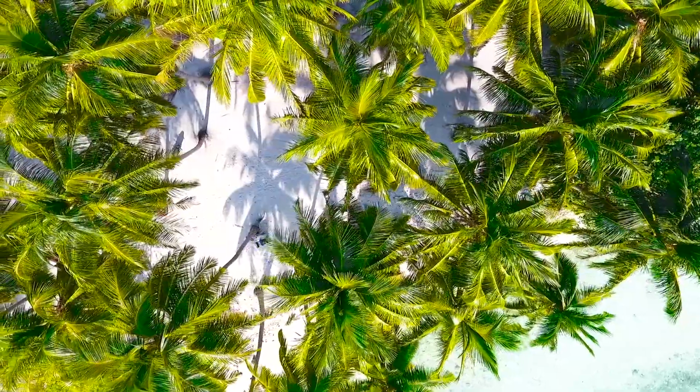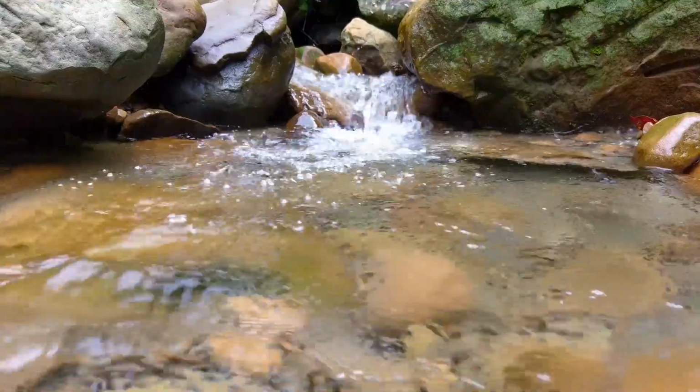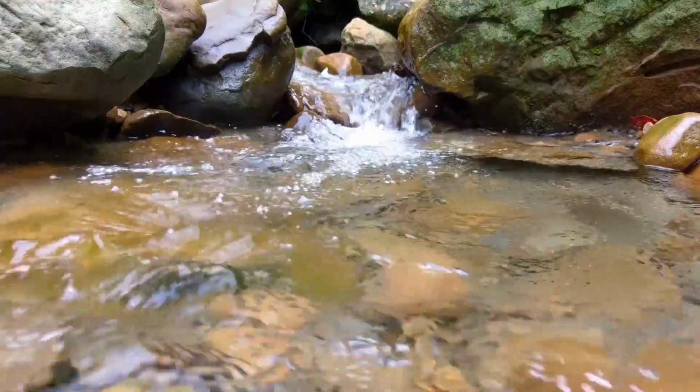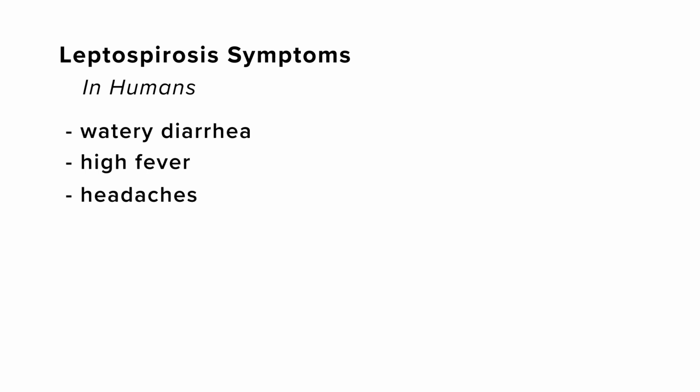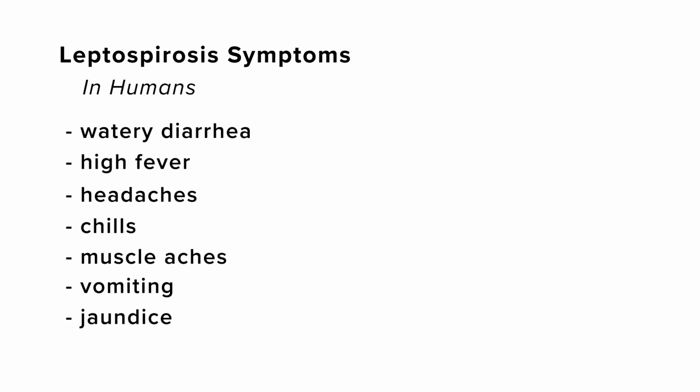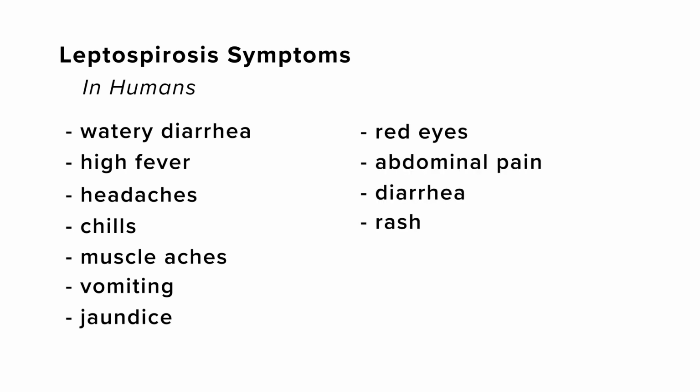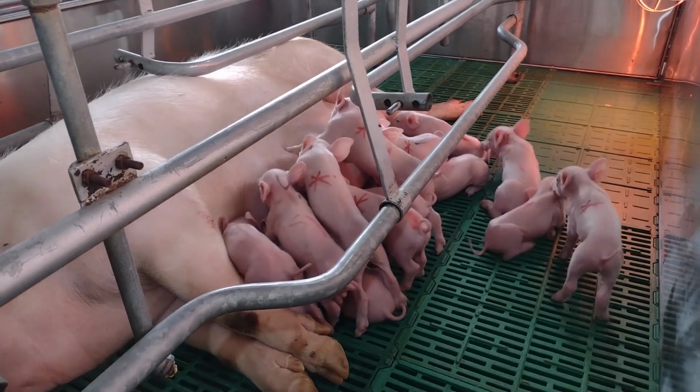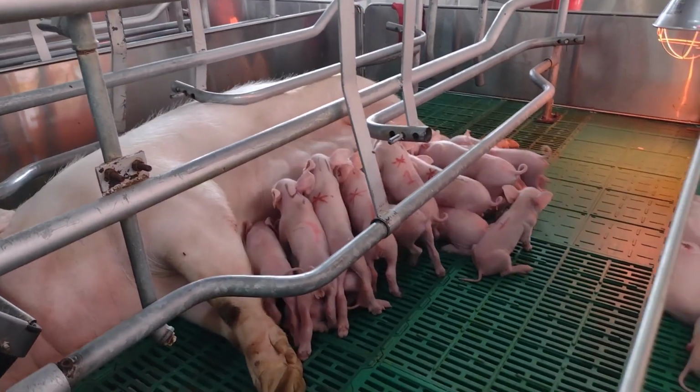The next disease is leptospirosis. Lepto is mostly found in temperate or tropical climates. If lepto is passed through urine, it can infect water or soil very easily. It can stay in the water and soil for very long periods of time. Symptoms in humans can include watery diarrhea, high fever, headaches, chills, muscle aches, vomiting, jaundice, red eye, abdominal pain, diarrhea, and a rash.